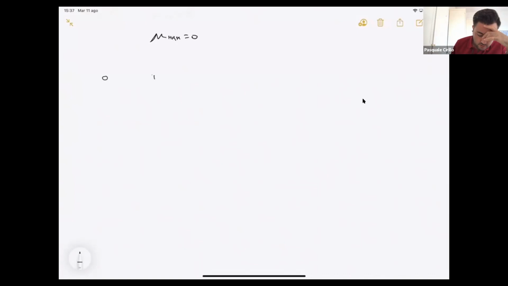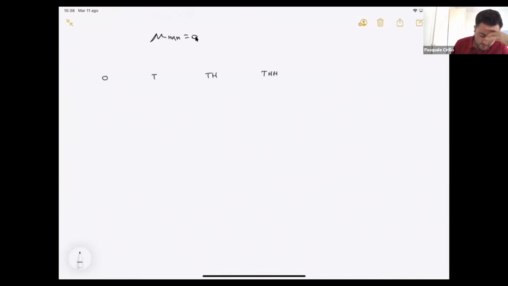The second situation is when I get a T. Then I have TH, and then I have THH. Okay, so this is my state space.